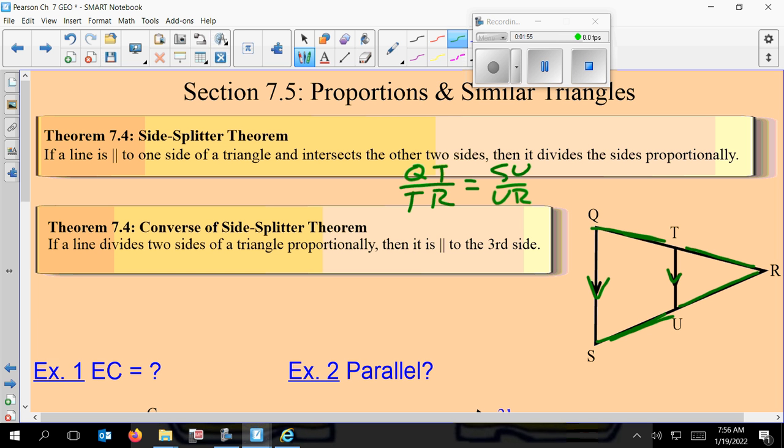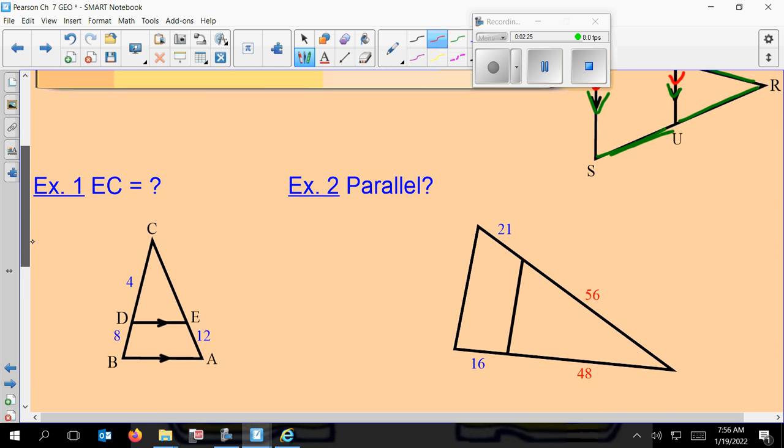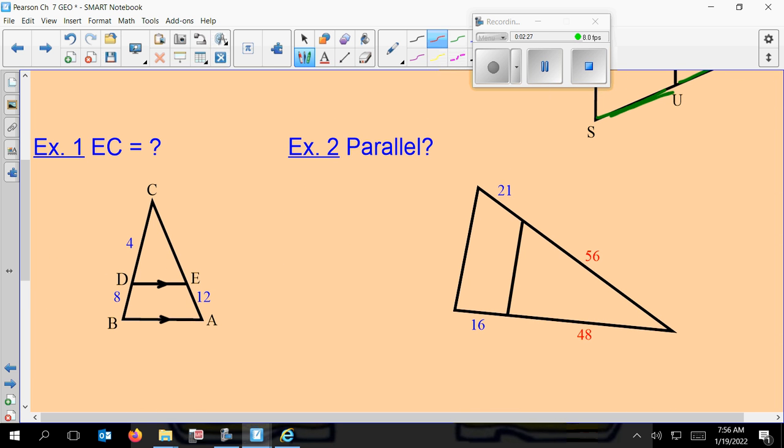Okay, the converse of that, the one below it, just says if you're able to prove that this is true. So typically you take some lengths and plug them in to see if they reduce down to the same scale factor, or if you do your cross products and the cross products come out to be the same, then you can say that these two lines are parallel. Okay, so just saying it backwards. And it's what we're doing with parallel lines, coming up with another rule.